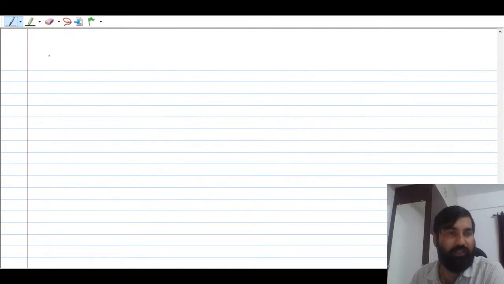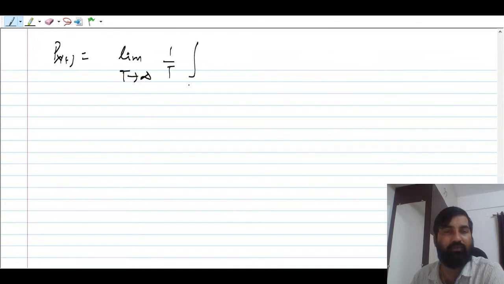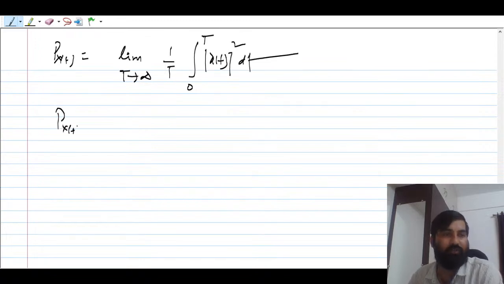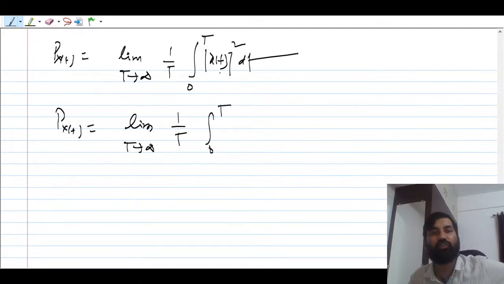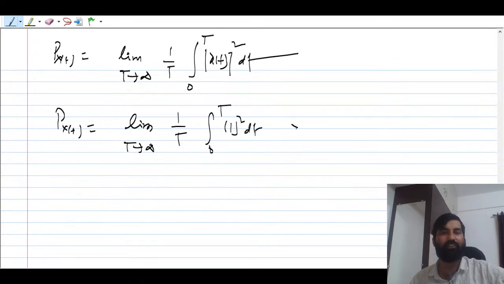What we can do here is we can say that the average power of x(t) is going to be the limit as T tends to infinity of 1 by T, and this is nothing but the integral from 0 to capital T, that is one period, over one period we are doing, of x(t) whole square dt. So now x(t) is going to be the limit as T tends to infinity of 1 by T, integral from 0 to T. We don't know the time period of u(t), so you can say 1 square dt, right? So here you will get T by T, that is 1.